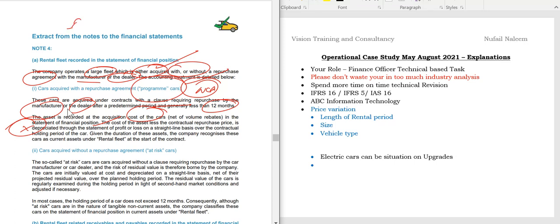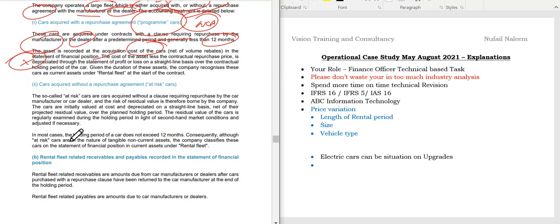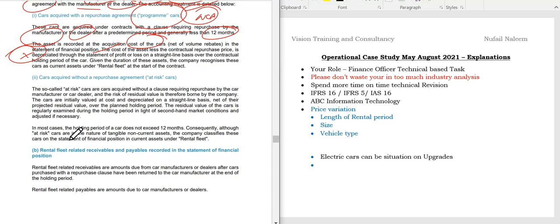So I will just write down here, students, an accounting standard called IAS 8, which is known as changes in accounting policies, estimates and errors. Students, I want you to just have a glance of this because I'm completely sure that there is a mistake here. And then cars acquired without a repurchase agreement, which we call risk cars. The so-called risk cars are the cars acquired without a clause requiring repurchase by the car manufacturer and car dealer, and the risk of residual value is therefore borne by the company.